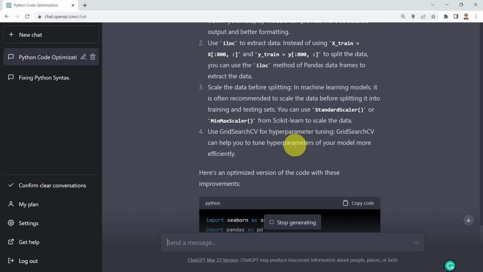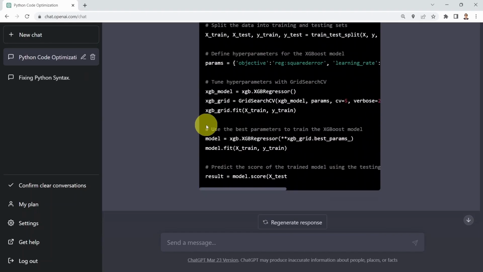which is pretty incredible because this is actually a correct statement. What we have done so far is train our machine learning regression model, which is an XGBoost regressor, but we haven't optimized the model parameters, which is a key step. And this is, again, a very solid, good recommendation as well.